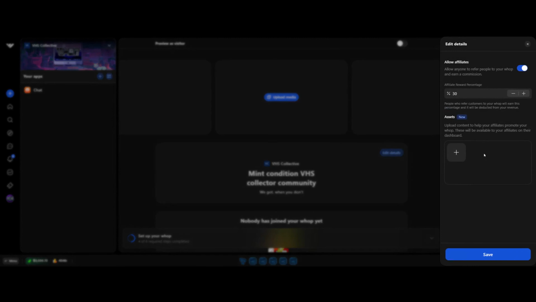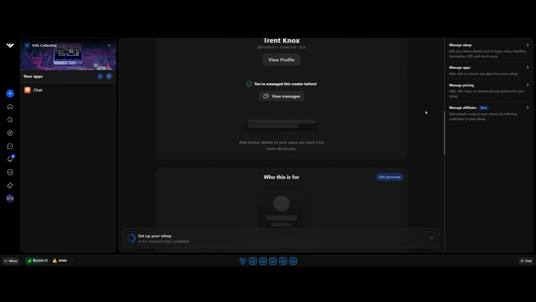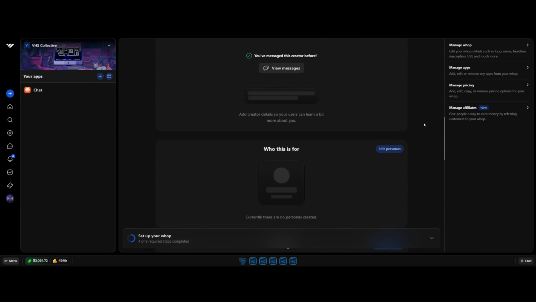And then you can add affiliates. So you want to give a little bit of a percentage. Let's say you only want to give 5%. You switch that up. You can add assets, things that they can add to monetize, etc. So wow, so revolutionary. Everything here is really cool.